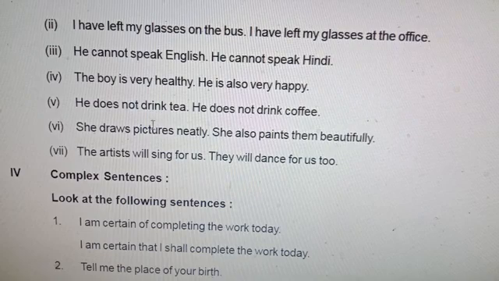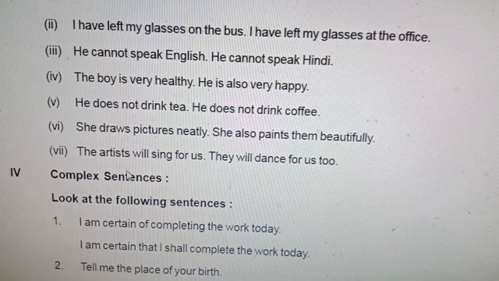She draws pictures neatly. She also paints them beautifully. What are the alternative words? Draw and paint. She not only draws pictures neatly but also paints them beautifully.